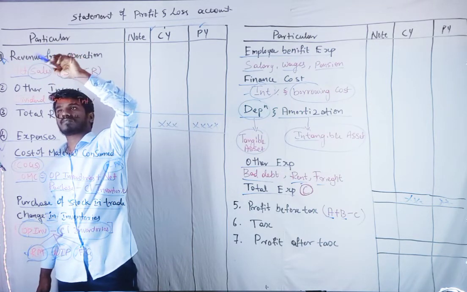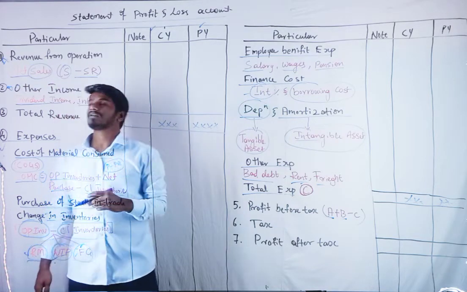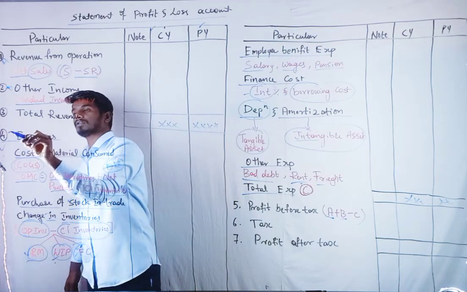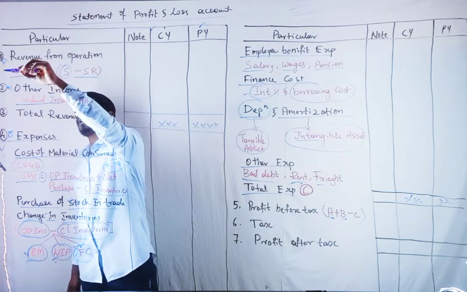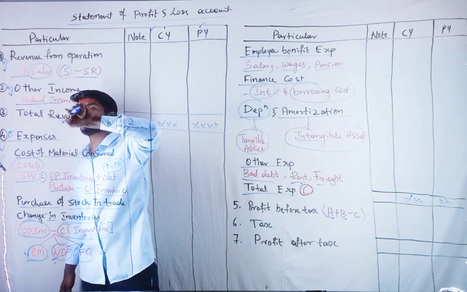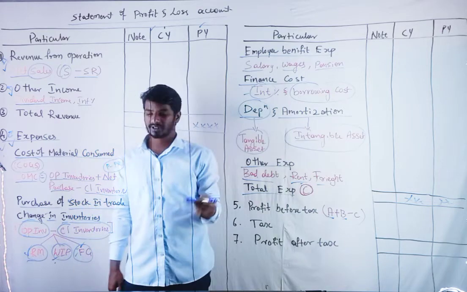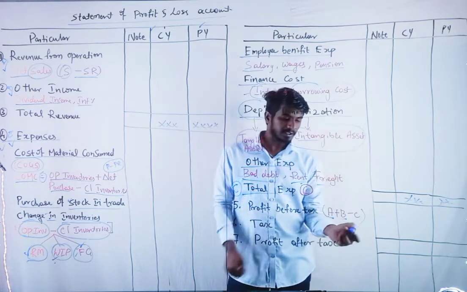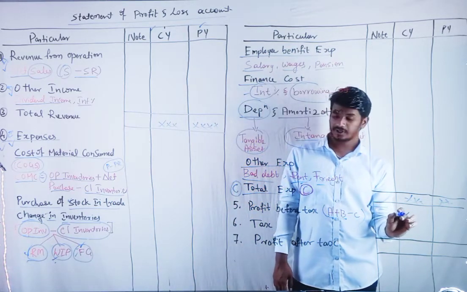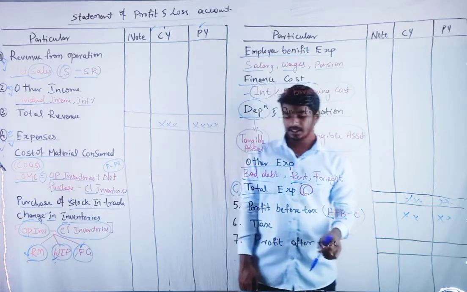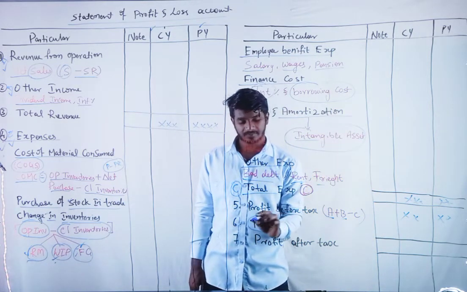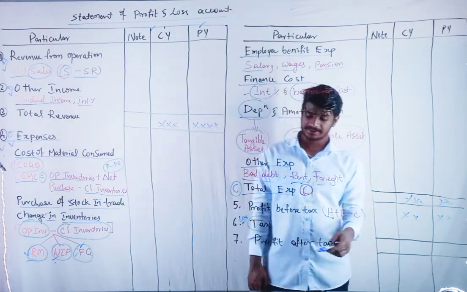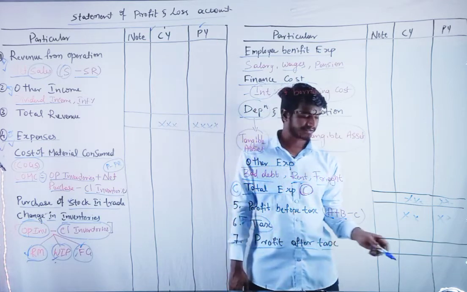A plus B, other incomes minus expenses, or total expenses, which we can take as C. It comes out as profit before tax. If we deduct tax, profit after tax will come out.